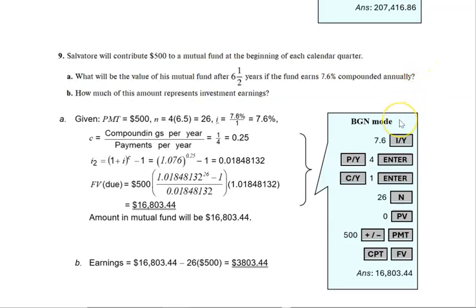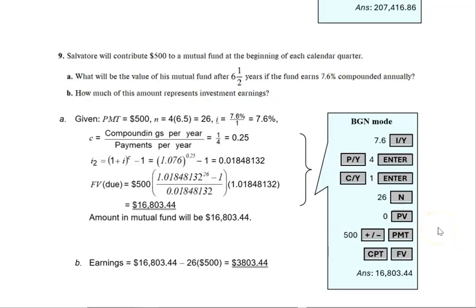Okay, so we want to make sure it's in beginning mode. We have 7.6% I/Y. We want our payments per year to be 4, our compounding per year to be 1. We have 26 for our N, which is quarterly, times your 6.5 years. 0 present value. Your payments are 500 plus minus to put it to negative 500 payment. Compute future value, and your answer works out to $16,803.44.